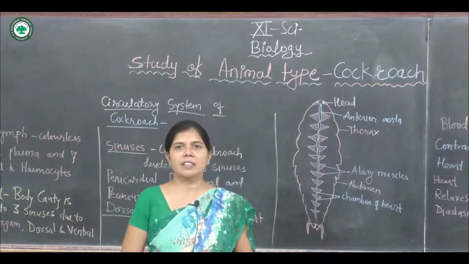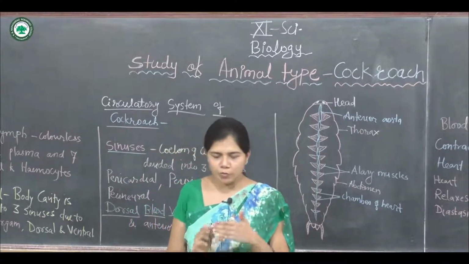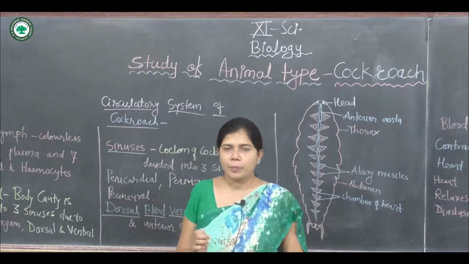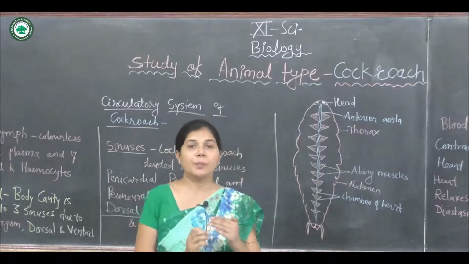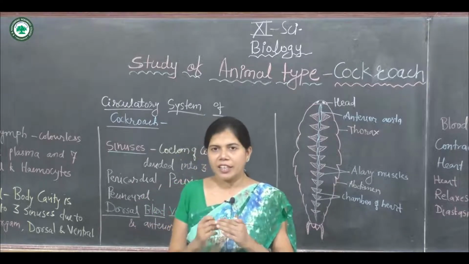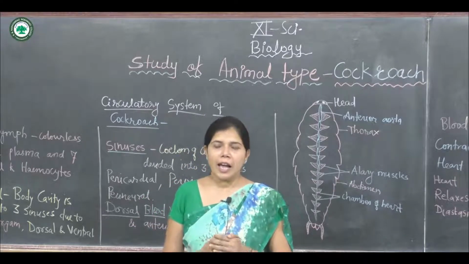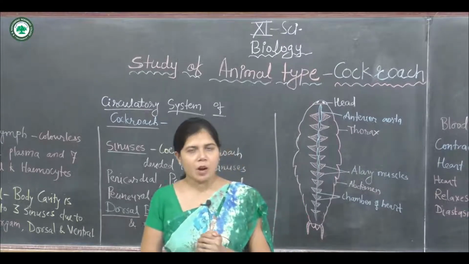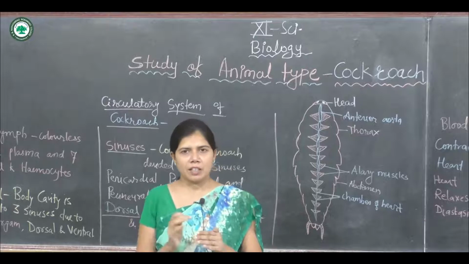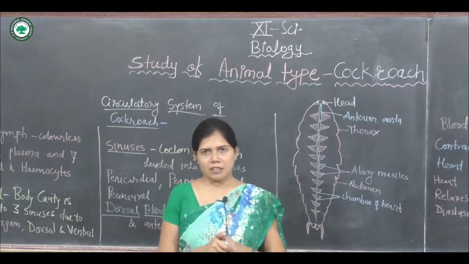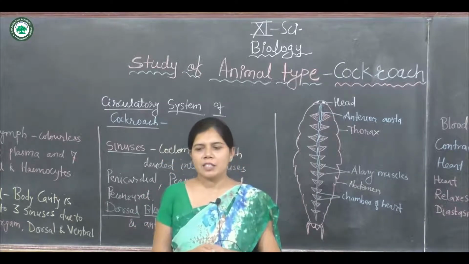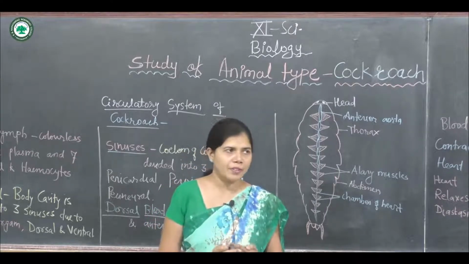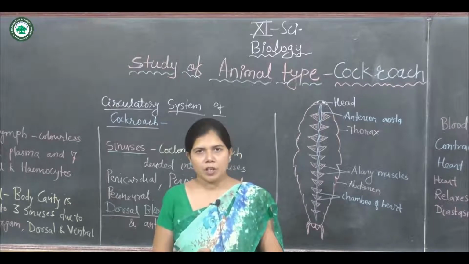The second sinus, the perivisceral sinus, is present in the middle and it is the largest. It contains fat, and most of the visceral organs are present in the perivisceral sinus. Along with the fat, there are the major visceral organs of the alimentary canal and the reproductive system.